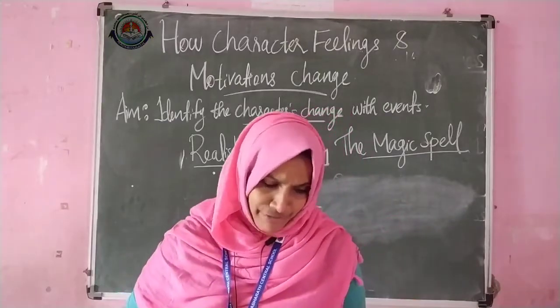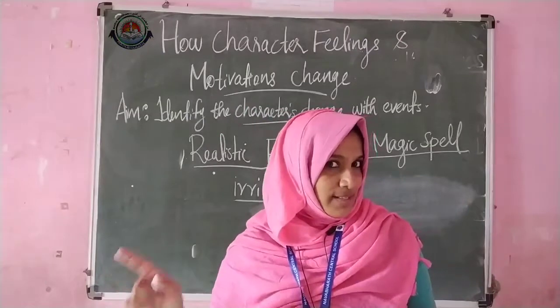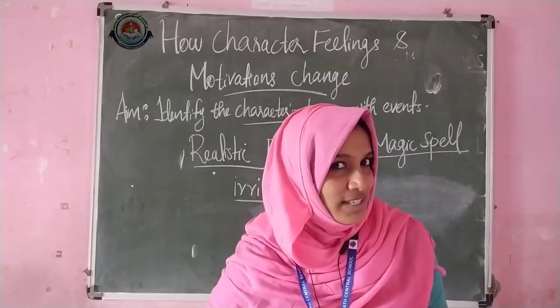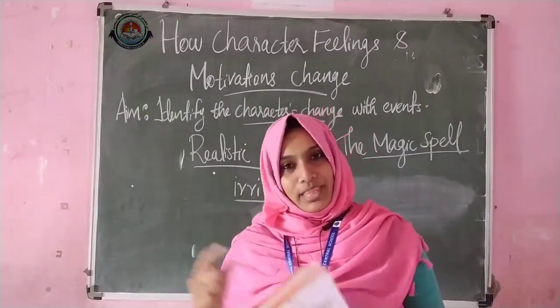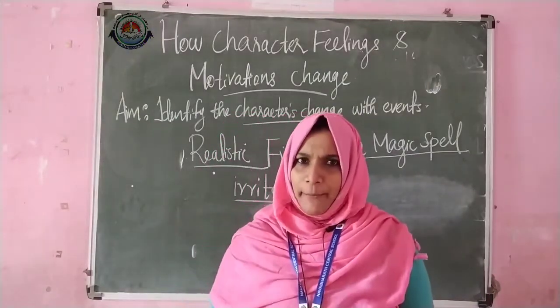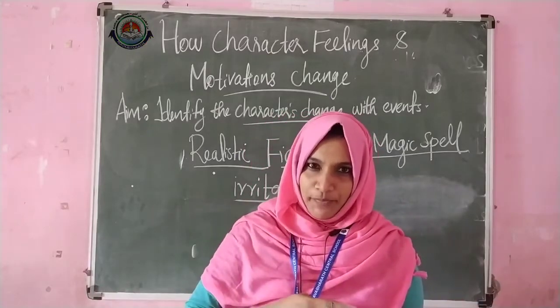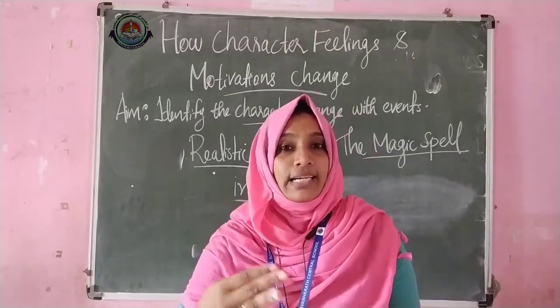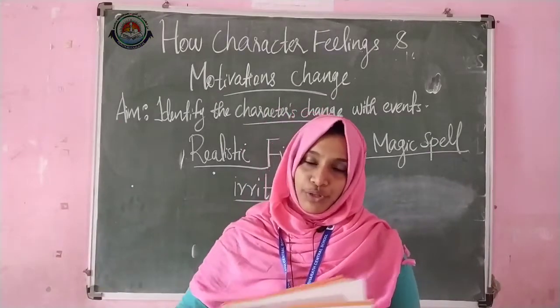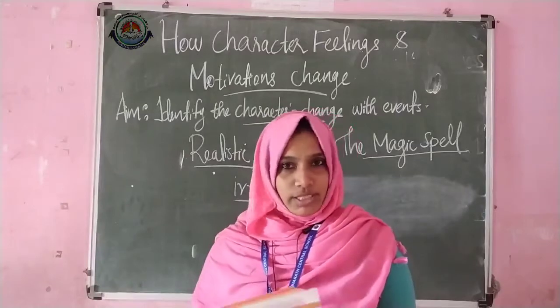Then see, Ammu met Jennifer in school during recess. Recess means the break time, the interval time. So here, before what happened? Yes, before they met Jennifer, they wanted to buy a new car. Or you can write that they wanted to get rid of the old car.